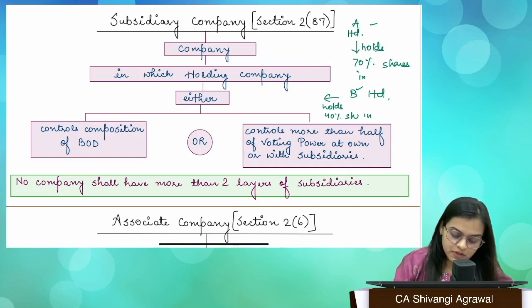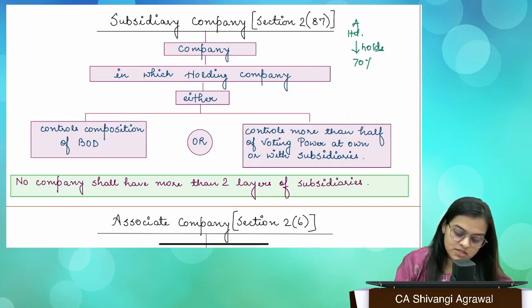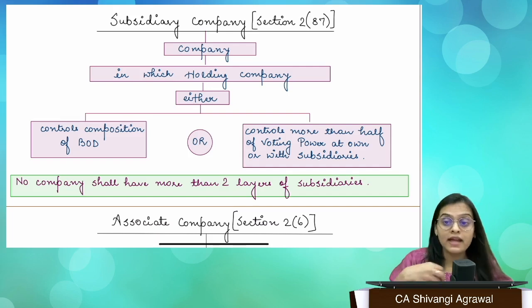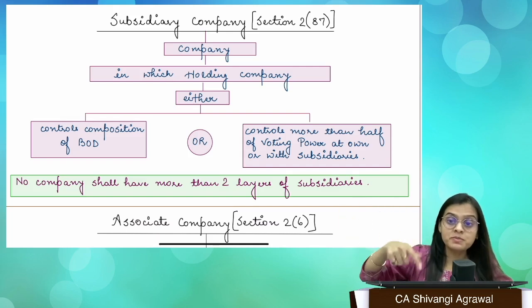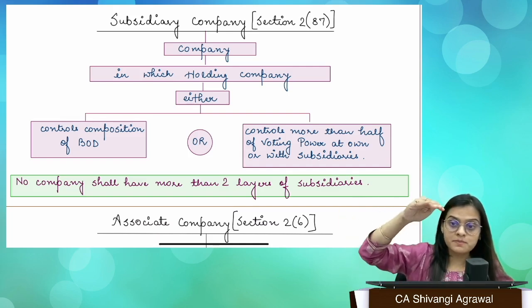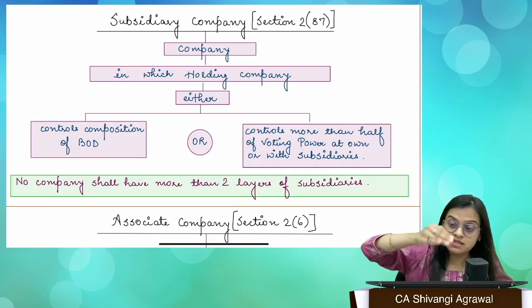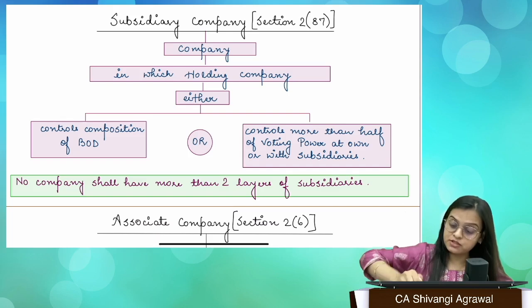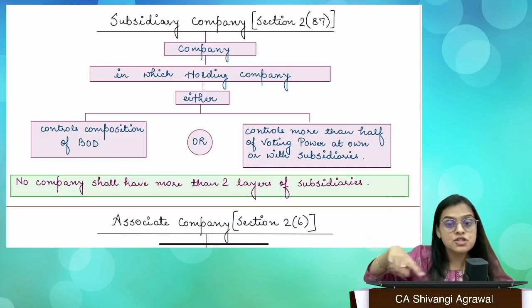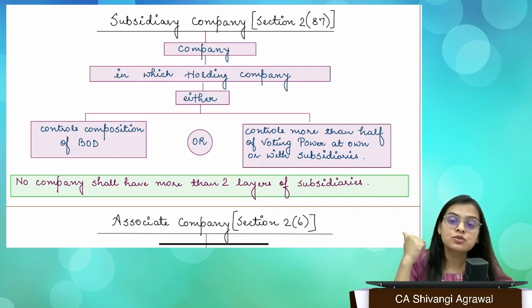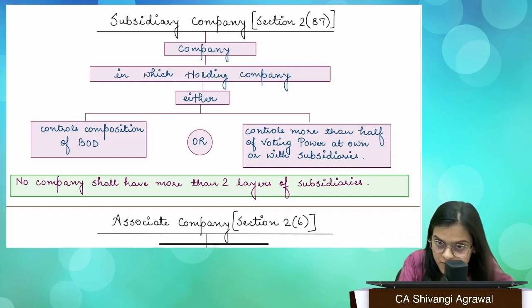Okay. Now there is a restriction given in law. What is that restriction? That you cannot have more than 2 layers of subsidiaries. One thing you have to understand, that one company can have n number of subsidiaries. That is not the restriction, right? So A Limited could have a lot of subsidiaries. The problem is in layering, right? That is, the subsidiary of A Limited is B Limited, the subsidiary of B Limited is C Limited, the subsidiary of C Limited is D Limited. So layer 1, layer 2, layer 3, that is how it goes, right? So you cannot have more than 2 layers of subsidiaries. However, if you're a banking company, NBFC, insurance, or government, then this restriction does not apply to you.